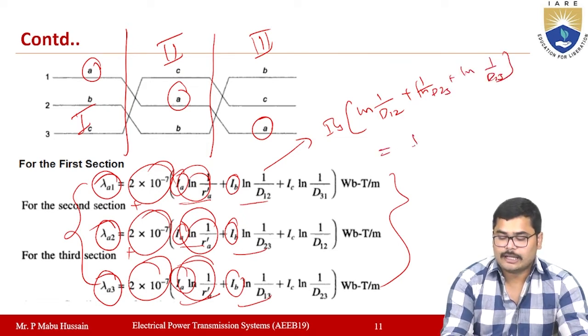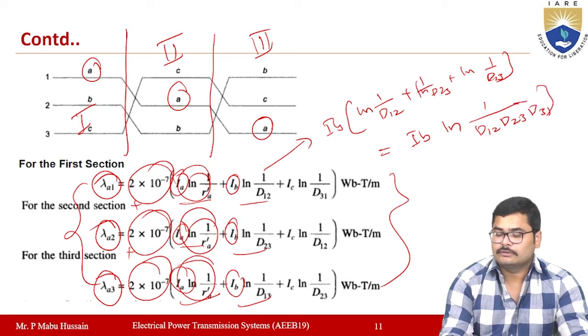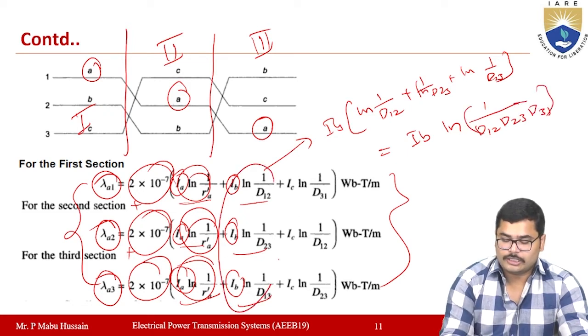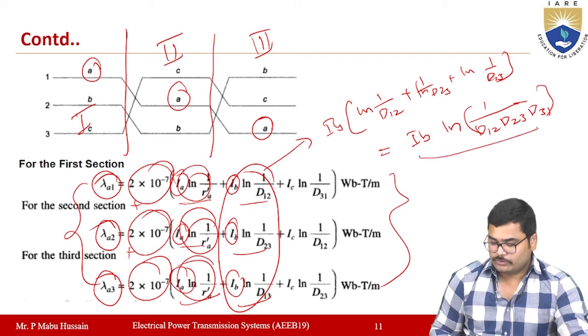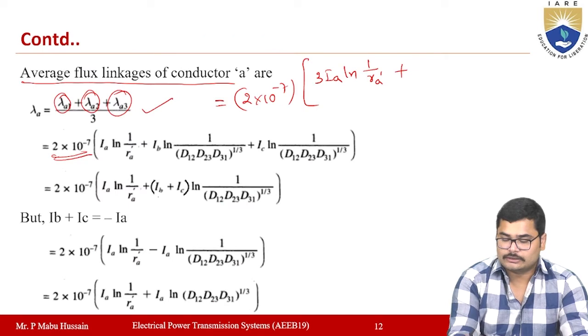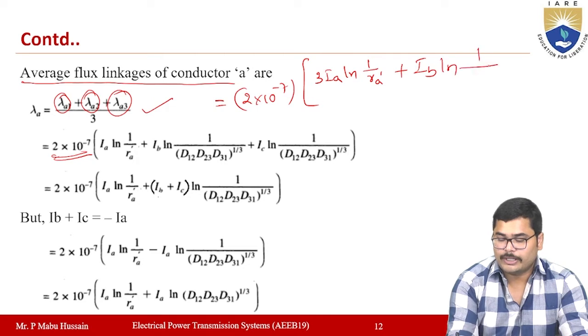This can be written as IB into ln 1 by D12 D23 D31. So if you sum all these, you will get IB into ln 1 by D12 D23 D31, that you can write here.